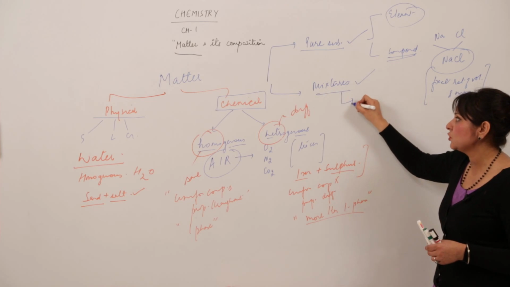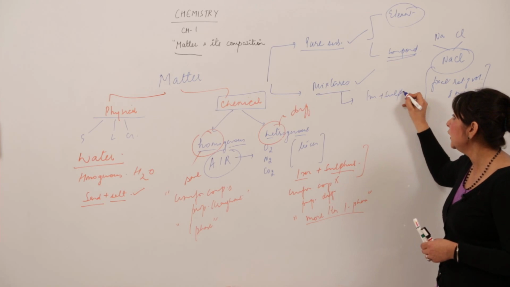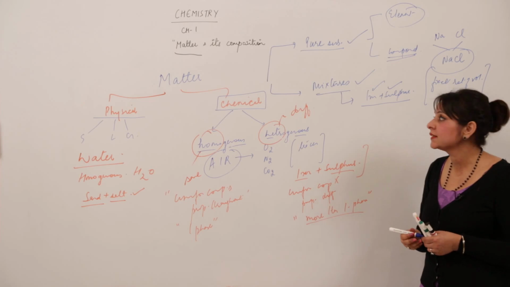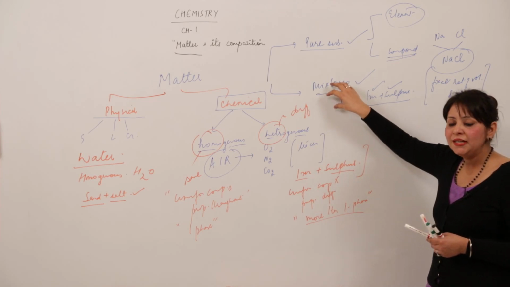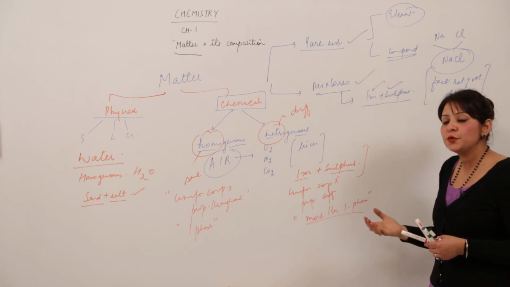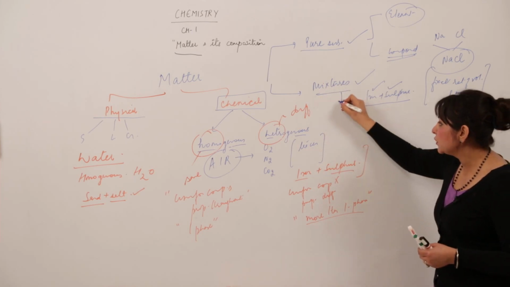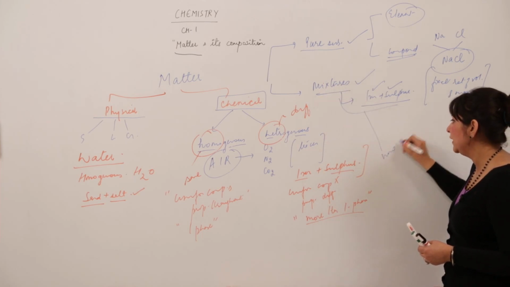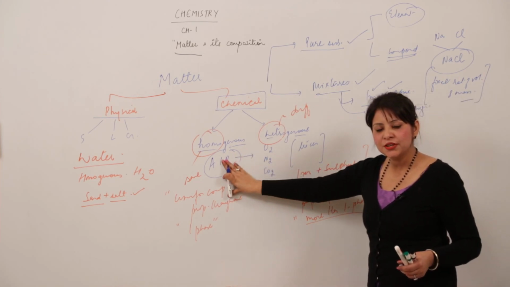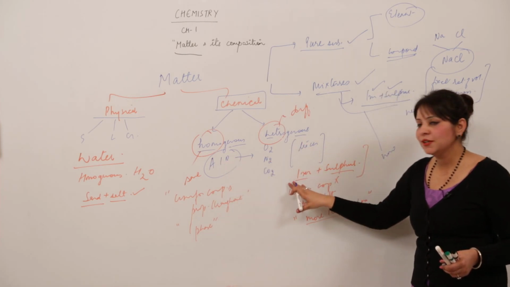But when we look at mixtures, for example, we take a mixture of iron and sulfur. We get to see that it is formed of more than one kind of substance. That means it is a mixture. So any substance which contains more than one kind of substance with different properties is said to be heterogeneous and comes under the category of mixture. Again, a mixture is of two types, homogeneous and heterogeneous, same as we did here. Uniform composition and properties throughout, or non-uniform composition and properties throughout. One phase, or more than one phase.